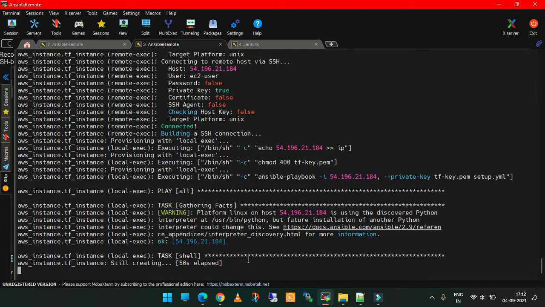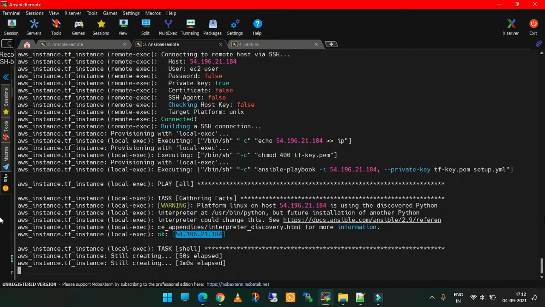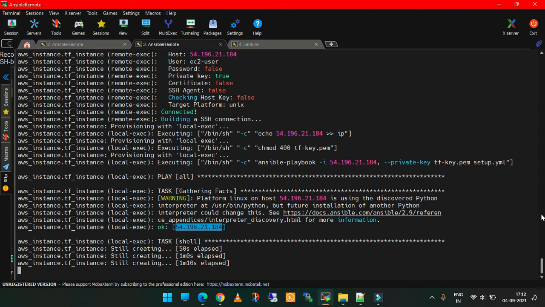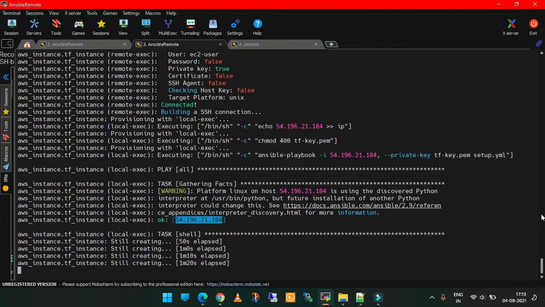Here you can see the IP, dynamically it is taking the IP here, running the shell commands, downloading Nginx and Docker. Yeah, it takes some time to download.